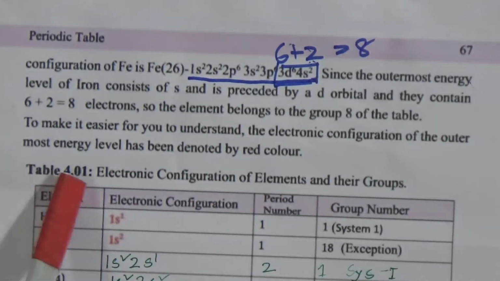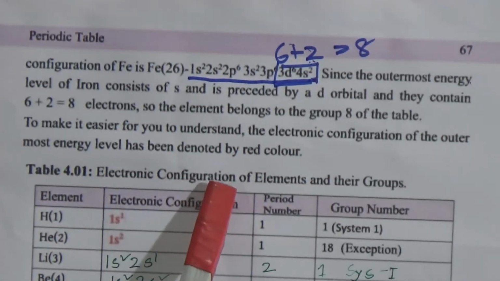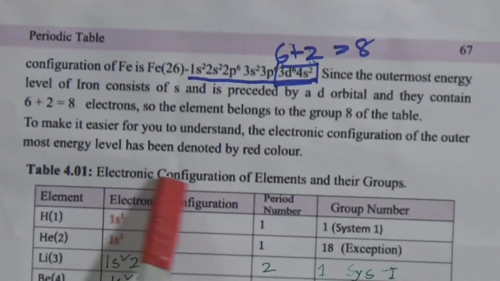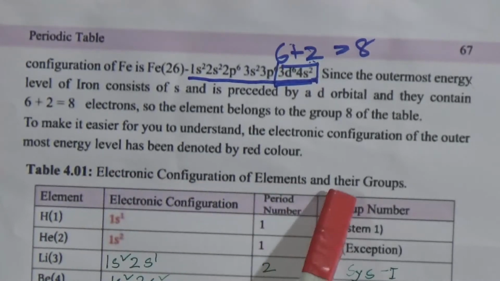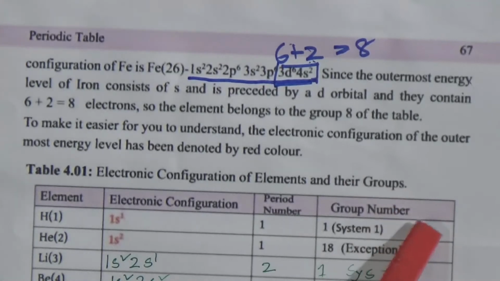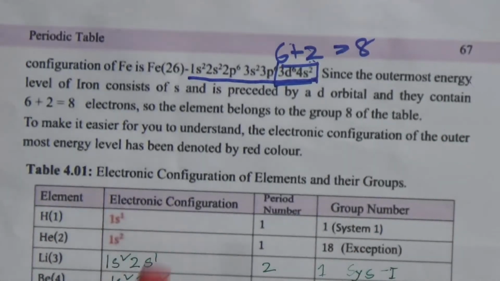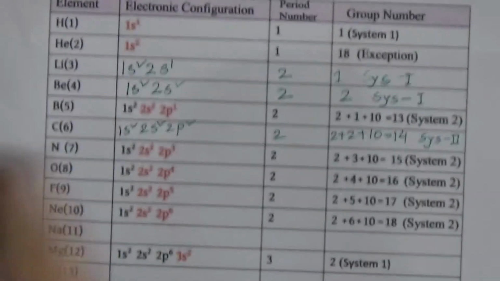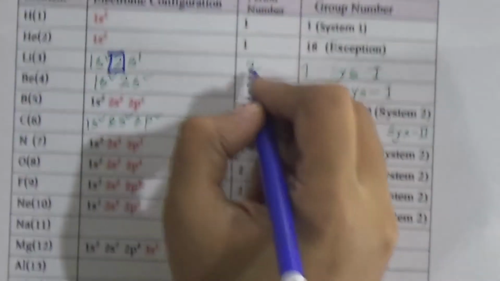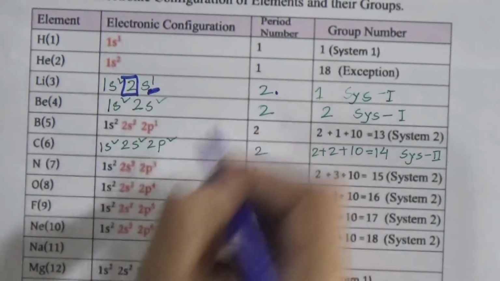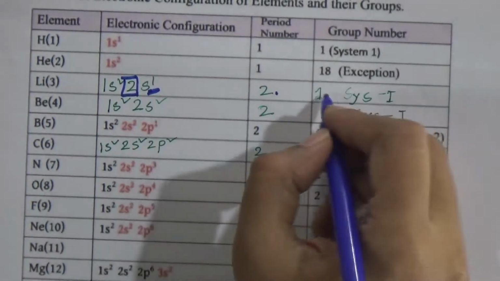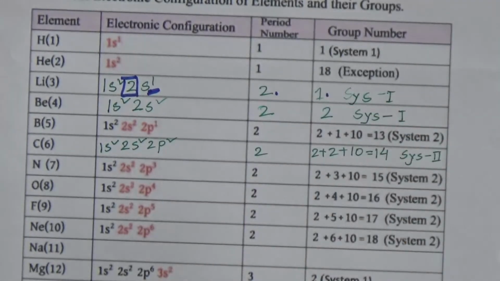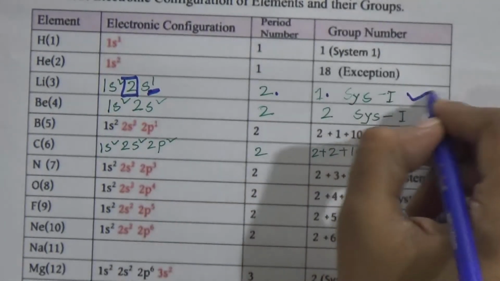Now we have to follow this chart and complete the chart of electronic configuration of the elements, and there we have to find out their groups. Here they show some, and I also did some. Lithium, 3: 1s2, 2s1. It will be straight. This is the period 2, and it only has s orbital in the last, so it will be kept in the first group, then it is followed by system 1.